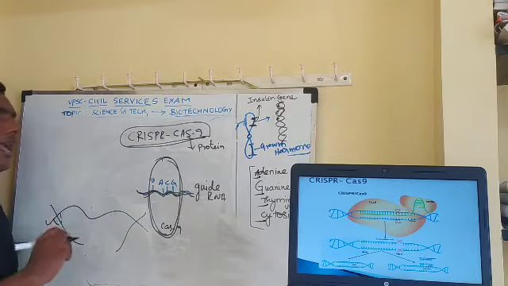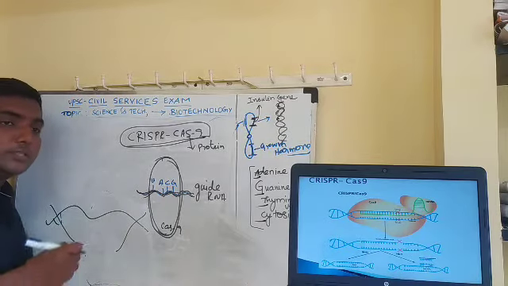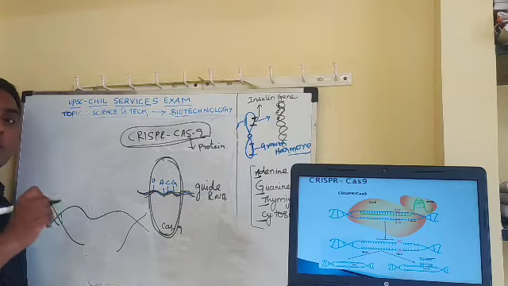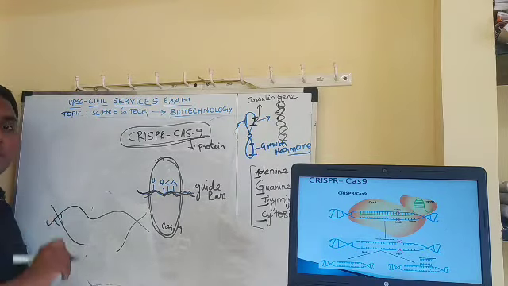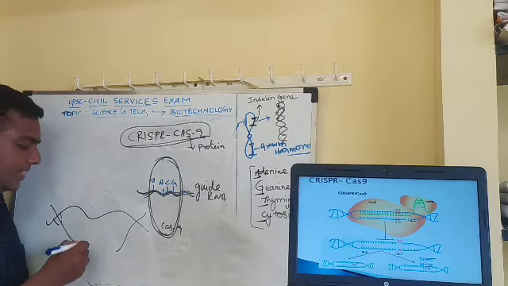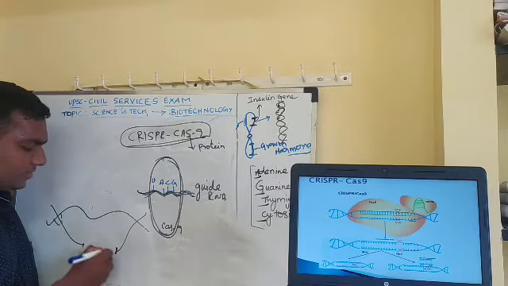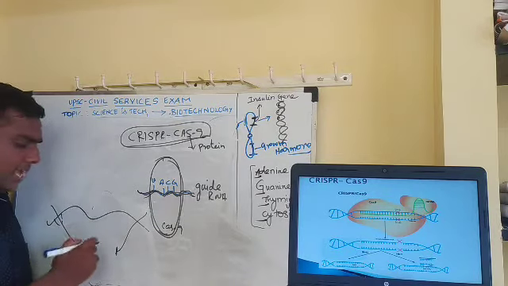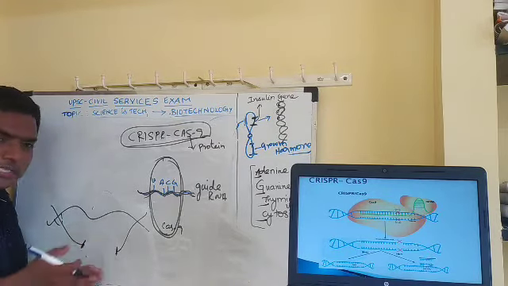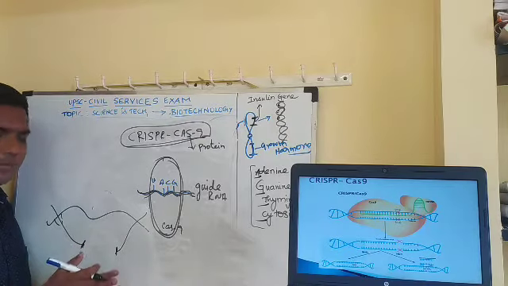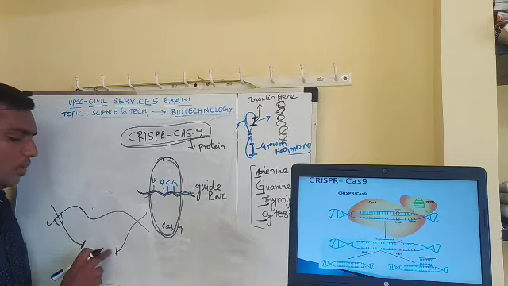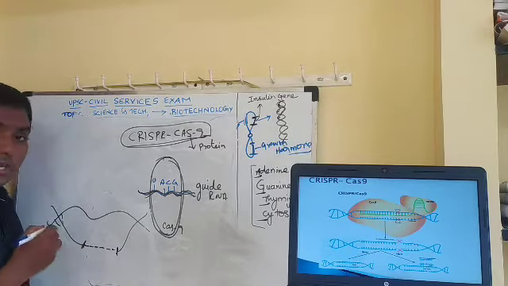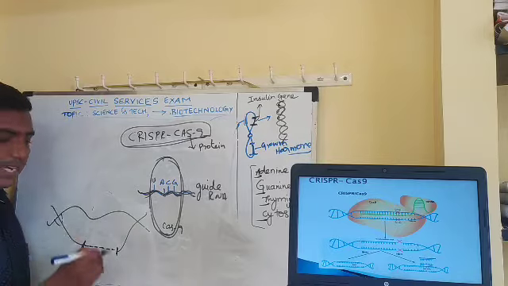Okay, then, as I said, it is not only used to silence, it is also used to synthesize a new gene. Now if we want to do an addition of a new gene, how can we do it? See, once there is a break here, your cell system binds. After binding, once the hybrid structure is formed, your cell system will recognize, come and chop it. Once chopped, your cells will start synthesizing the new system.